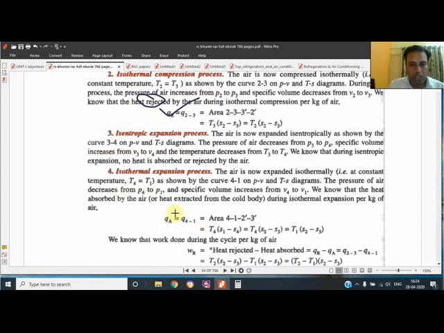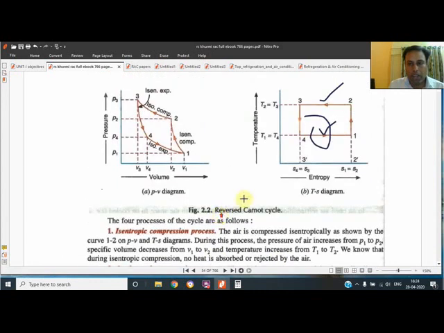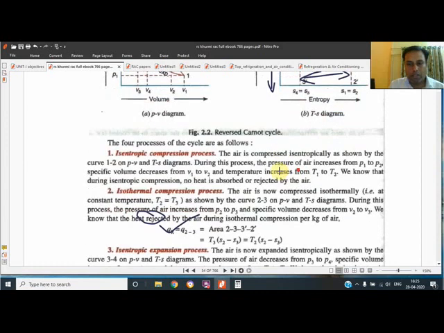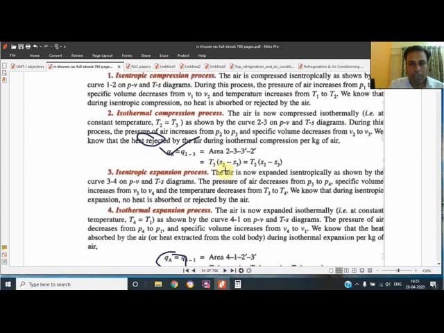Going through the fourth process, they have determined what the area is. We know that if we want the area below 1-4, then the height is given by T4, and the breadth is given by S2 minus S1. So simply they have used S2 minus S1.